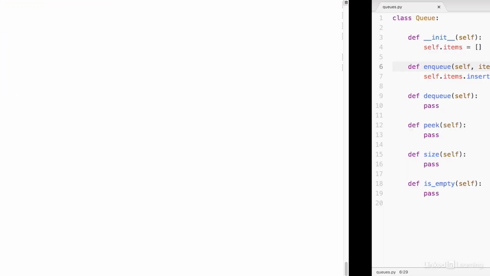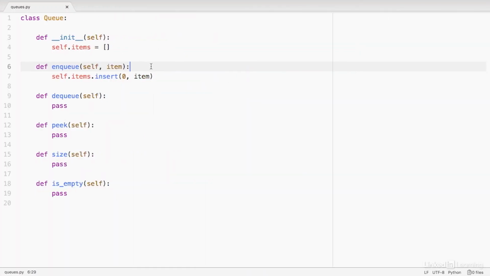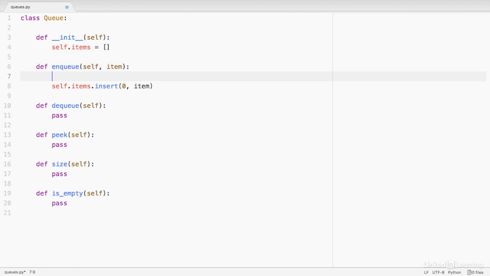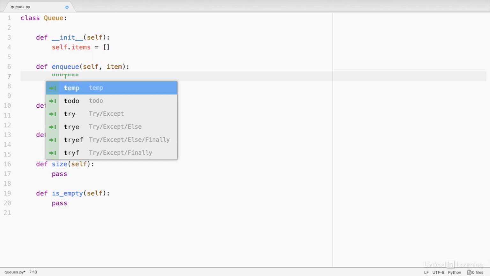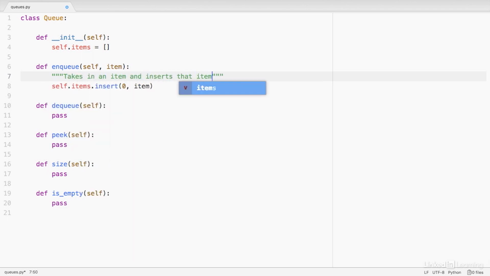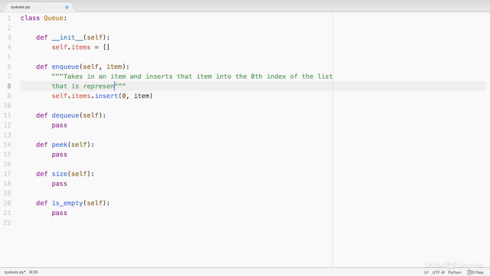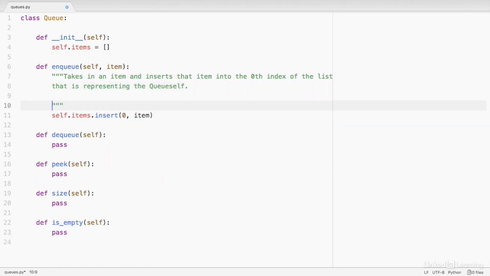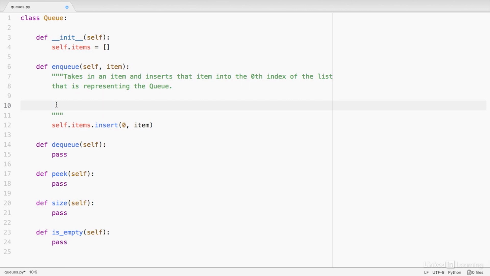Now we can go back to our code file and enter in the docstring and the note about runtime. So this method takes in an item and inserts that item into the 0th index of the list that is representing the queue. Because we're always inserting into the 0th element of the list, it forces all of the existing elements one index to the right.